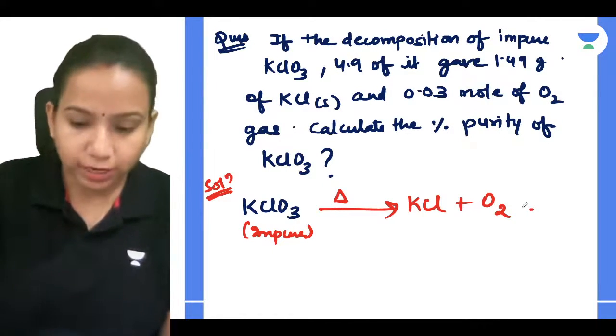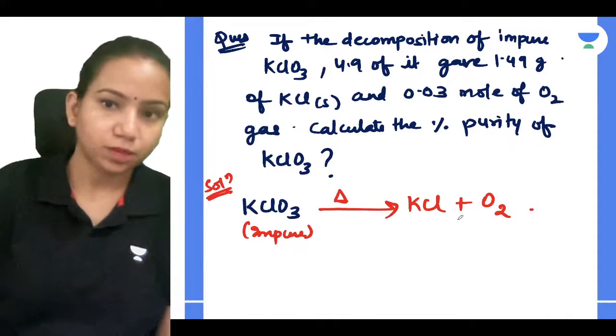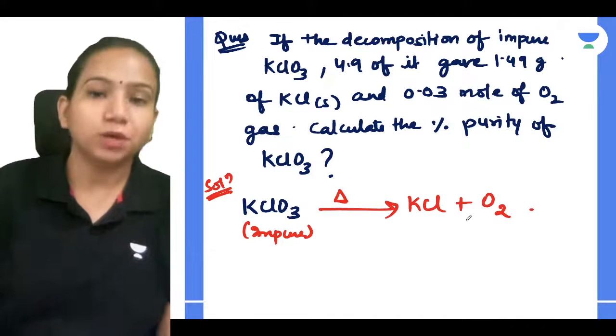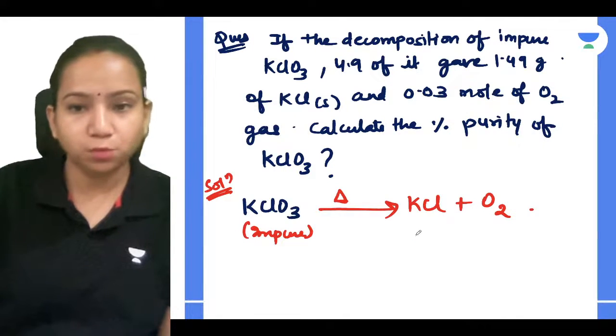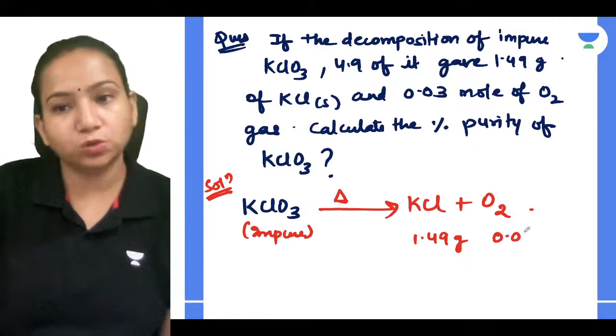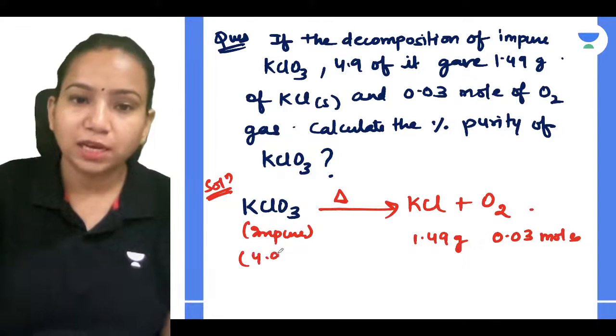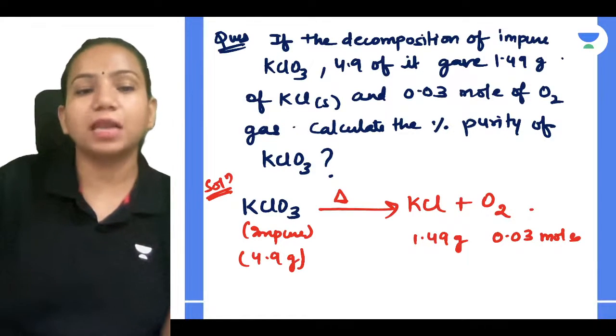So what you can relate here, very simple: the KCl plus O2 that you are getting, they have said that you are getting 1.49 gram of KCl, and oxygen, how much are you getting? You are getting 0.03 moles. And how much are you taking? You are taking 4.9 gram of KClO3. So is it a balanced equation, guys?